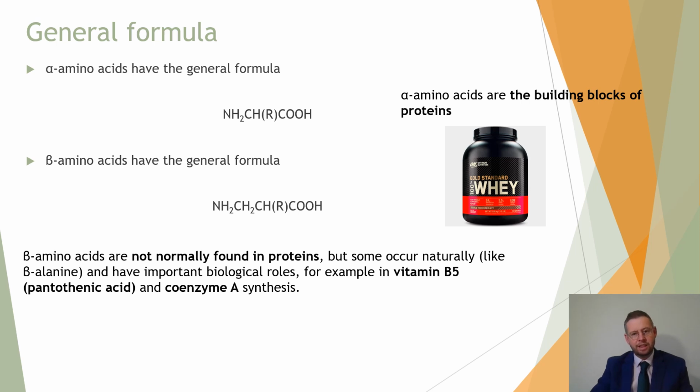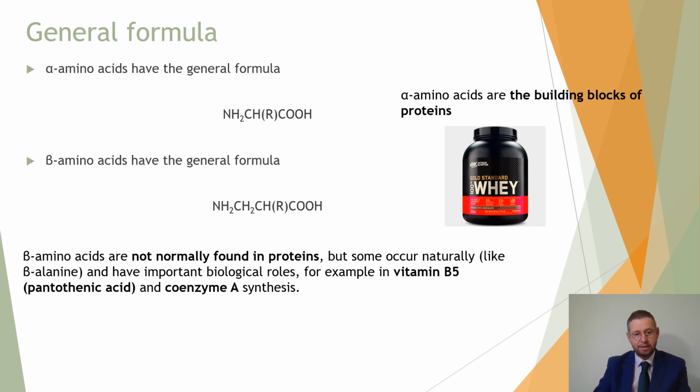But in terms of just this chain of the hydrocarbon, it has an NH2 group at one end, a COOH group at the other. It has a carbon, a hydrogen, and something else. Now, that something else could be another hydrogen, in which case there'd be nothing else to this, or it could be a methyl group or some other such thing that is attached to it. But the general formula is this for an alpha amino acid.